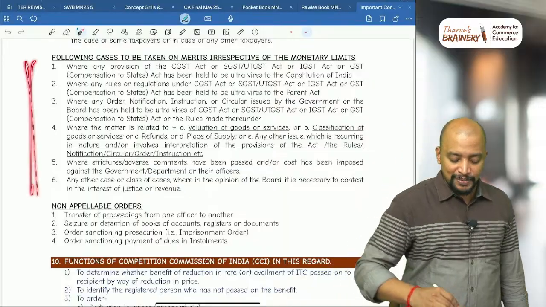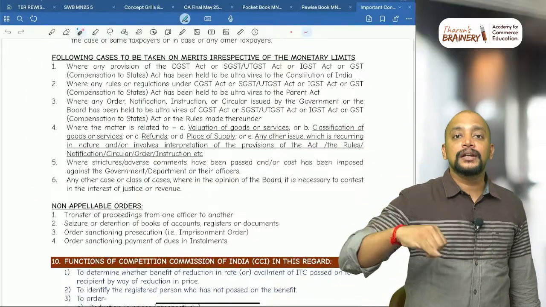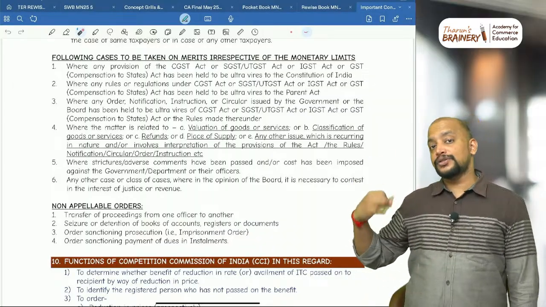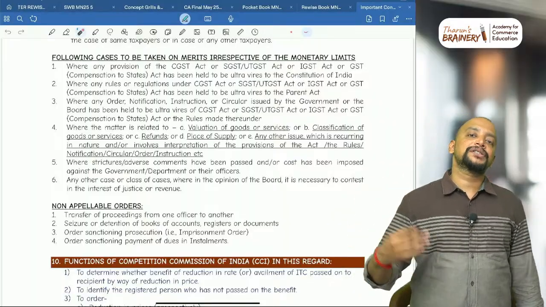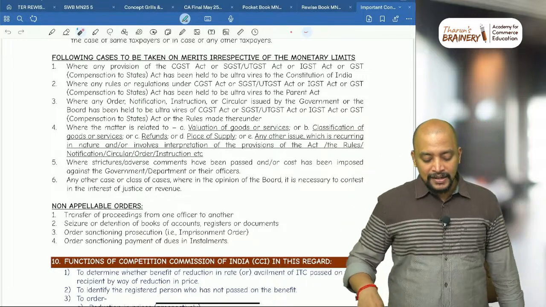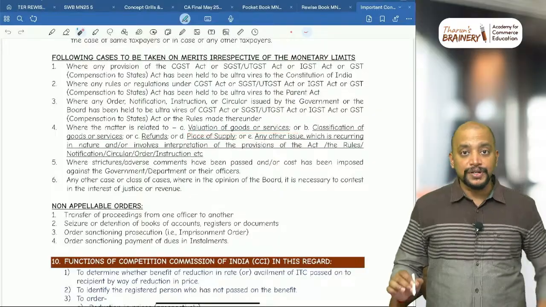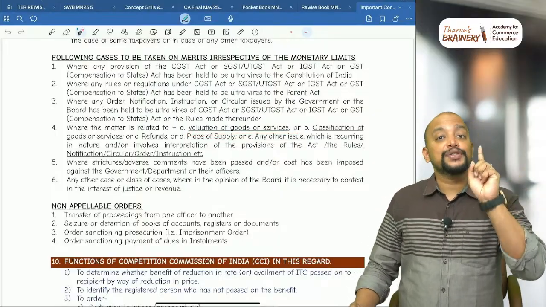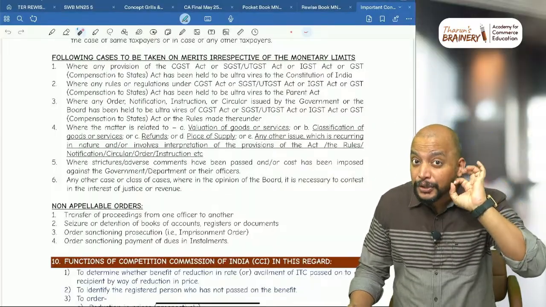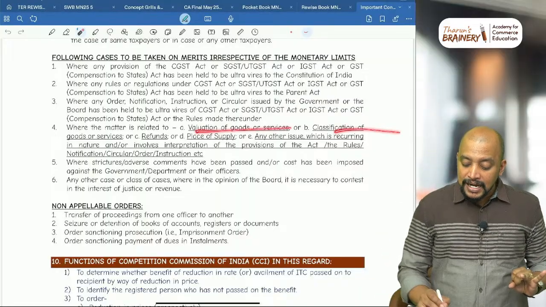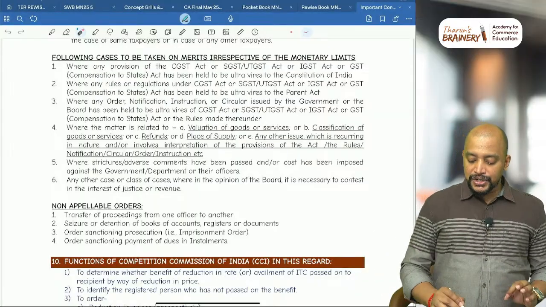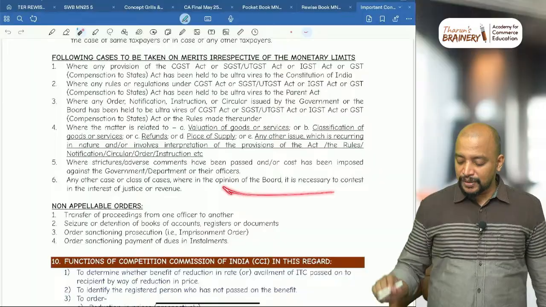This is something which will be tested. That is, if the case is ultra vires the Constitution, or the case relates to rules ultra vires the Act, or notifications and orders ultra vires the rules and Act. And next, where the matter is related to valuation of goods, not supply. If the issue pertains to supply, the monetary limit will be applicable. But if the issue is related to valuation, classification, refund, place of supply, or any other issue which is recurring in nature, remember this. Then strictures or adverse comments, or any other case where the board finds it necessary.